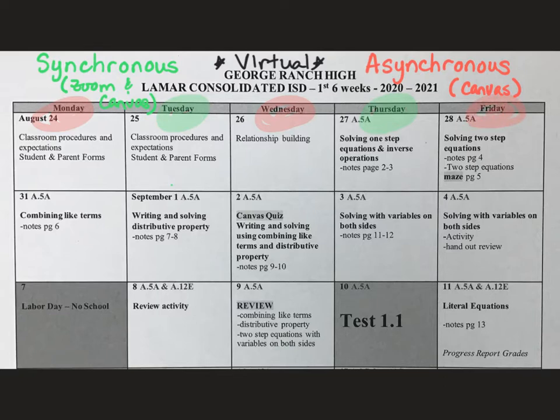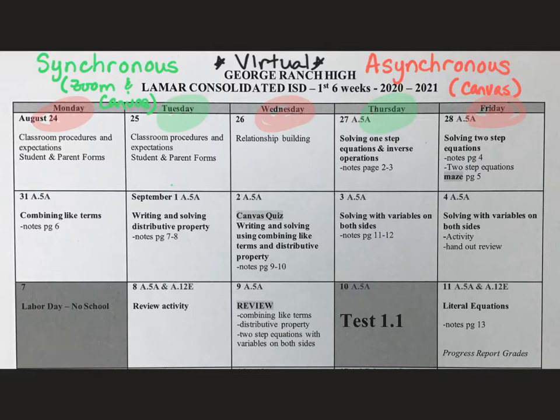Okay, so on asynchronous days, you will not be required to log into Zoom, but you will be required to log into Canvas. You may have a video on Canvas to watch, a worksheet to do, or notes to take, but you will be required to log into Canvas for that day's assignment.